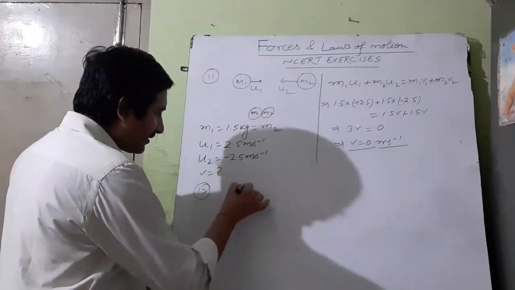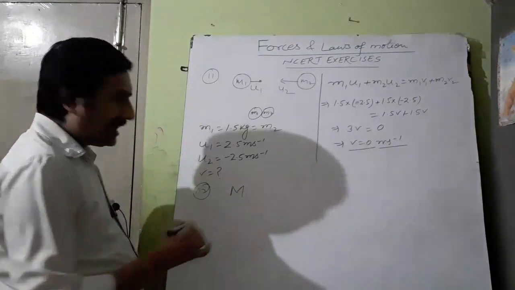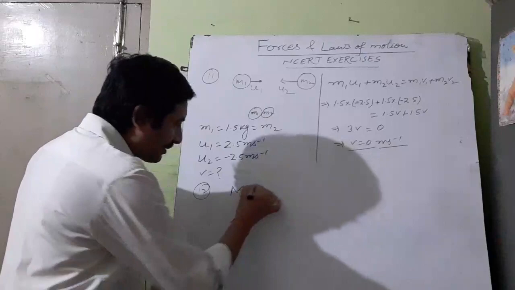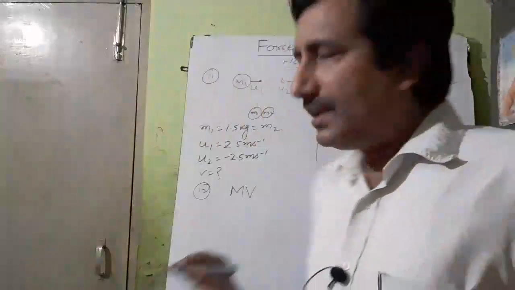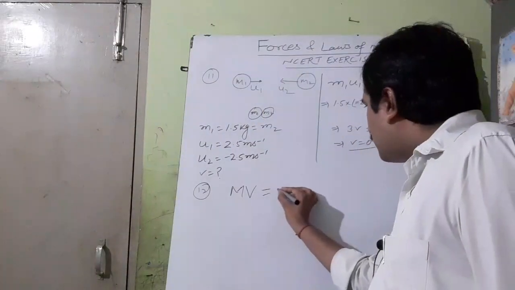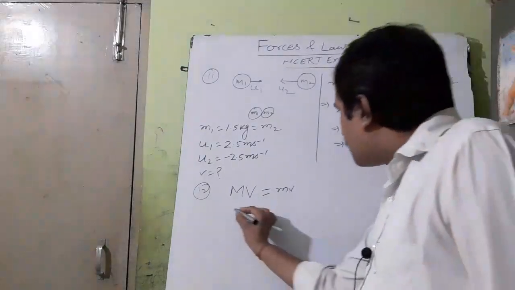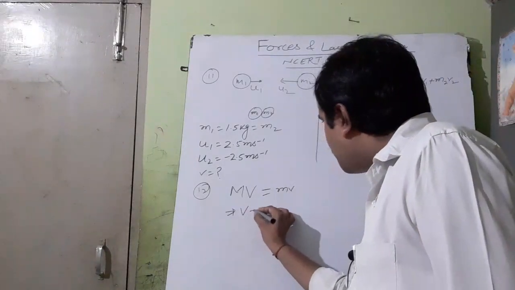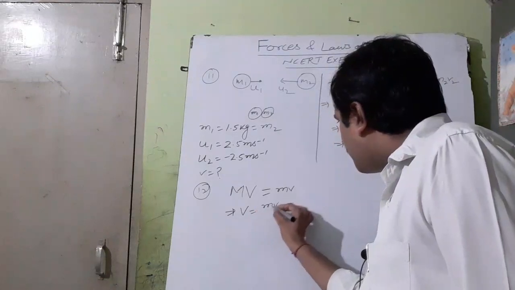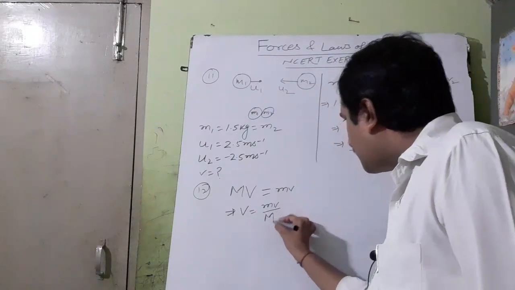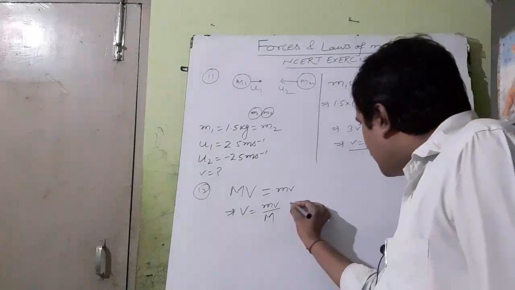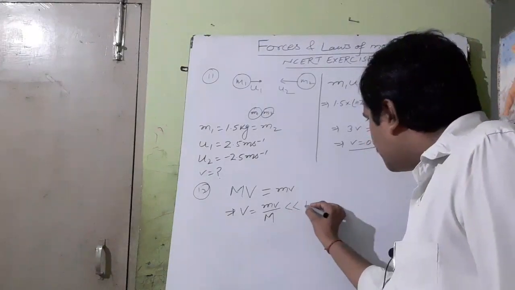Mass of the truck is capital M and velocity of the truck is capital V. It should be equal to mass of the object into velocity of the object. So velocity of the truck is equal to momentum of the object by mass of the truck, and it is very, very smaller than 1.